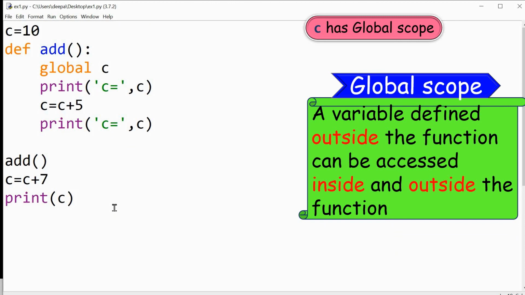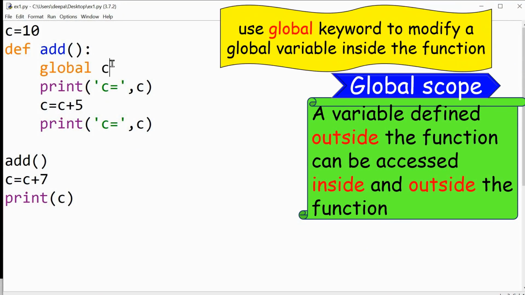Actually, you cannot modify the global variable inside the function. But you can do so by using this statement, global C. That is, by using the global keyword, one can modify the global variable inside the function. So this is about global scope.